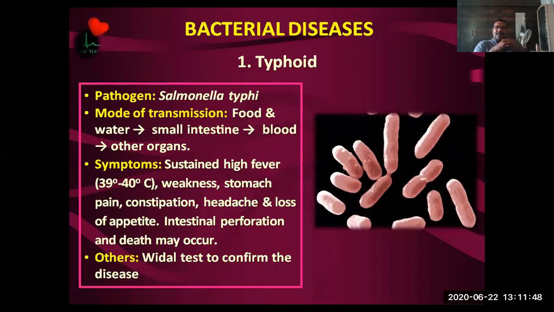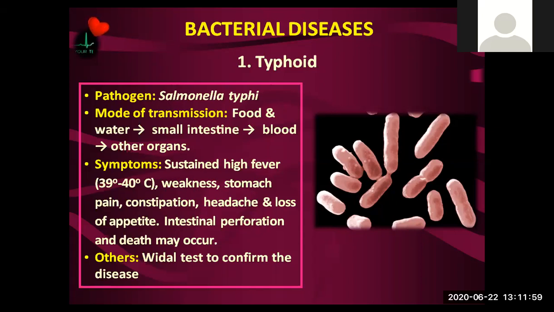The pathogen for typhoid is Salmonella typhi. The mode of transmission is through food and water, which enters the small intestine, then the blood and other organs. Simply put, the mode of transmission is contaminated food. We need to correlate this with Entamoeba histolytica causing amoebic dysentery, a protozoan parasite that also spreads through contamination, and with Ascaris lumbricoides, a nematode, a helminth parasite, which also transmits through contamination. While reading, you need to correlate like this, because these kinds of common questions are also asked.